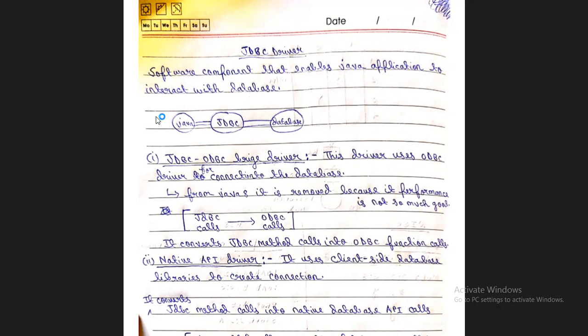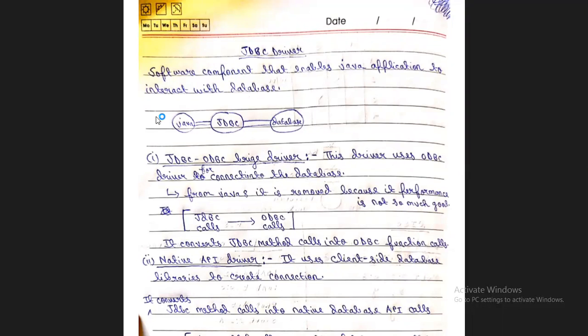It uses the client side. In networking, we have already seen client and server. Like that, it uses the client-side database libraries present on the client side to create the connection. So the database libraries present on the client side are used to create the connection in the native API driver.